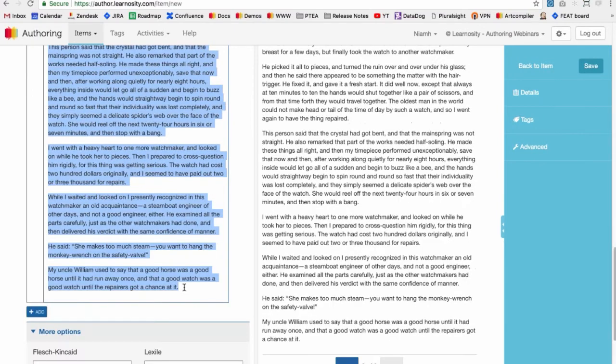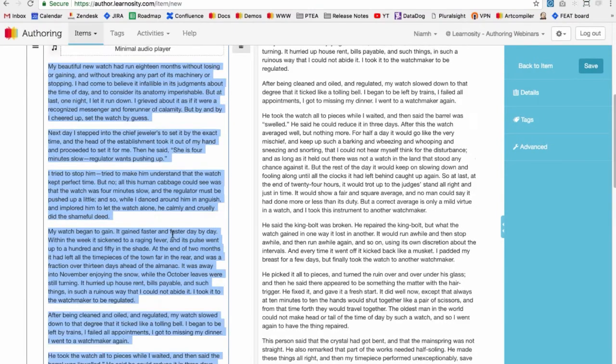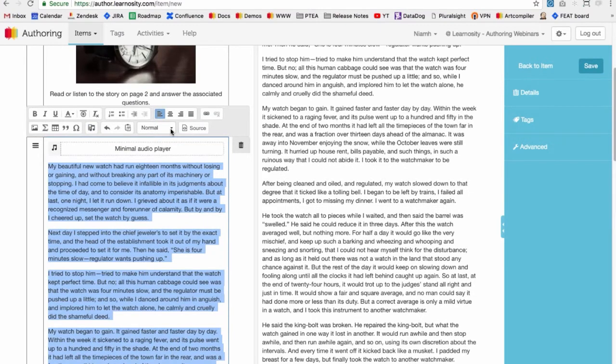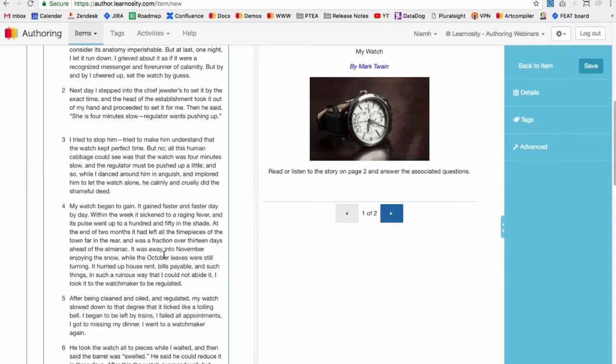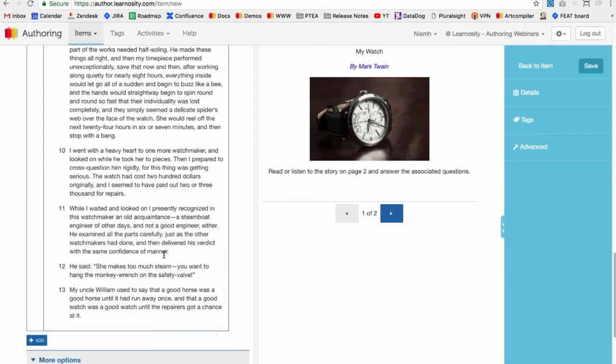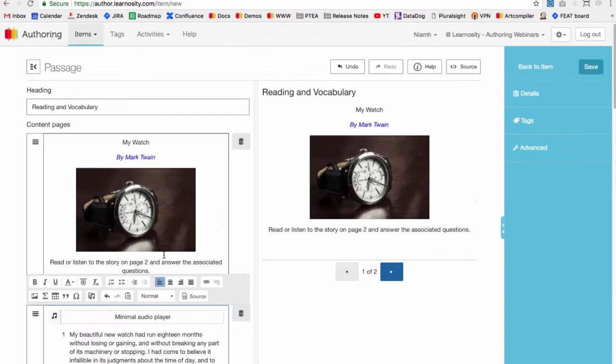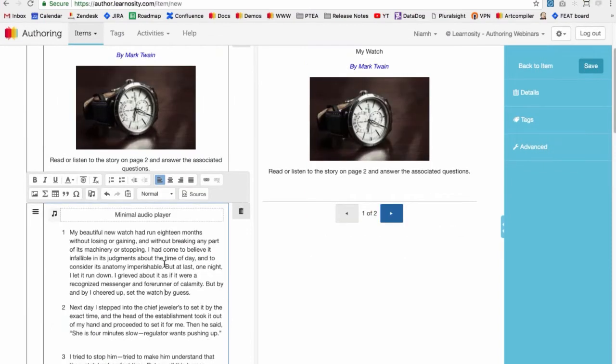So once it's all highlighted, again, back to my text toolbar. And we have this drop down next to the source button, and it's called the formatting styles drop down. If you scroll down, you'll see a numbered paragraph option. If I click on that, that will automatically number my paragraphs for me in a really tidy way. So it's really handy if I want to refer to these paragraphs in a question, and it just makes it really readable for the student.